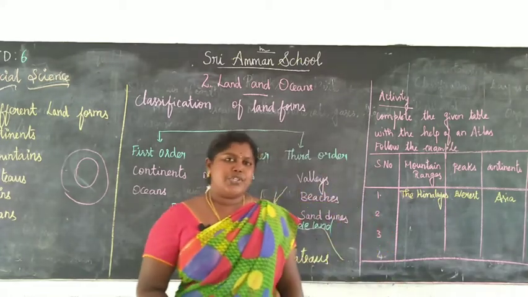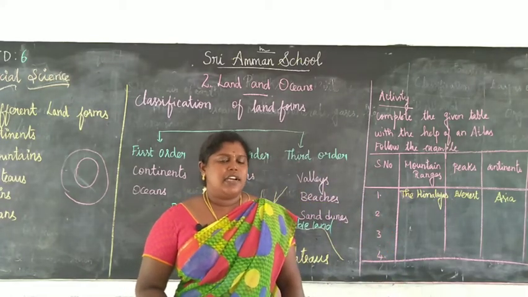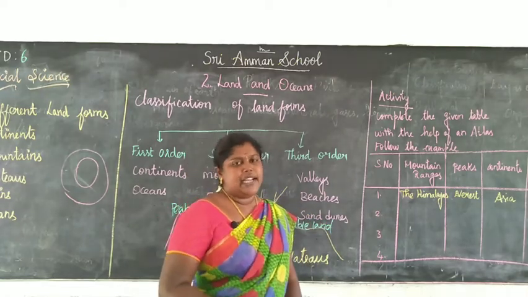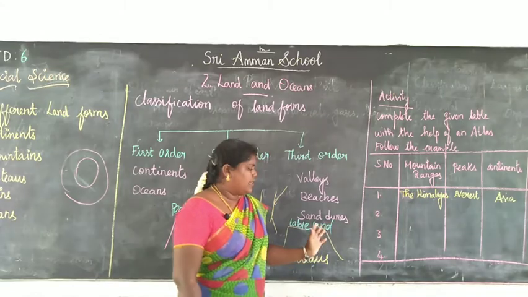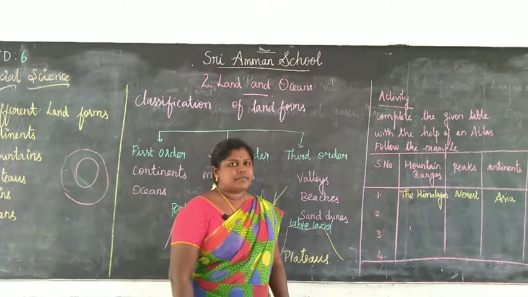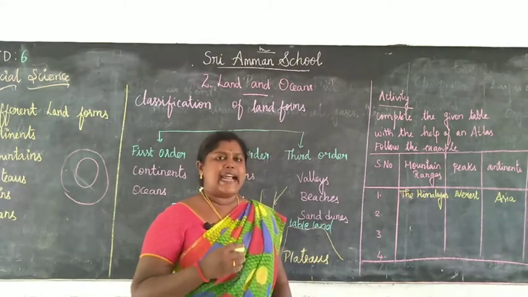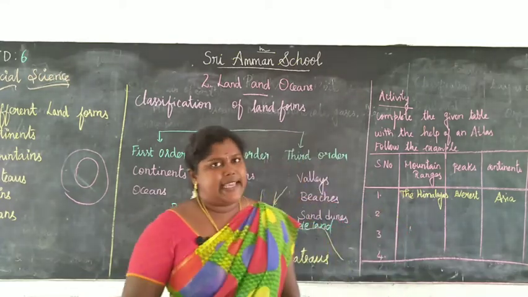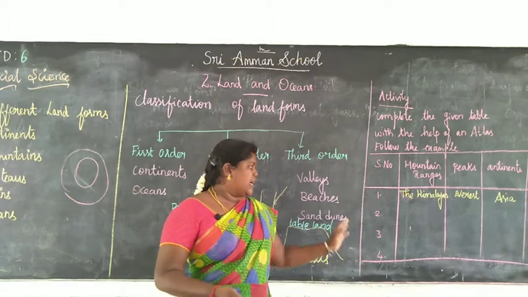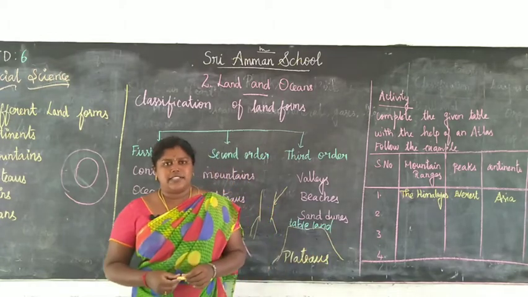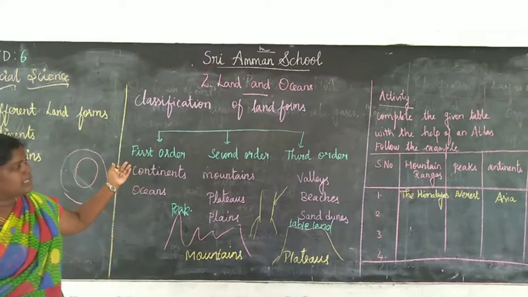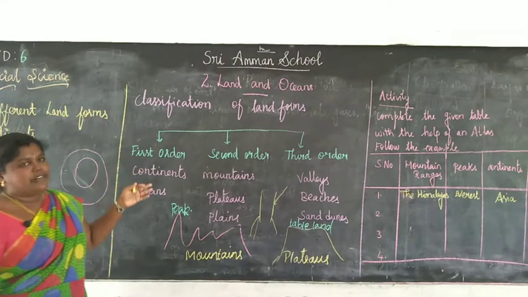What is meant by erosion? Erosion means the removal of the top layer of soil or material. Then what is meant by deposition? This eroded material is transported to some other place and deposited in a low-lying area. So these are the erosional and depositional agents. Now once again I will explain this classification of landforms.